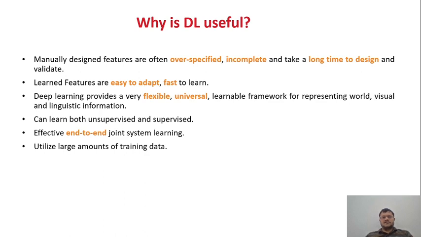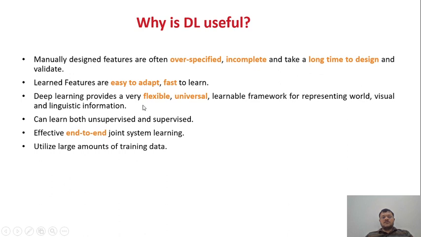So why is deep learning useful? If you compare with machine learning, we need to do some kind of feature extraction. But here, manually designed features are often over-specified, incomplete, and take a long time to design and validate. So it will take some time in machine learning. But learned features are easy to adapt and fast to learn. So what we can do is take all the features at a time and start feeding them into our neural network. Deep learning provides a very flexible and universal learnable framework for representing world, visual, and linguistic information.